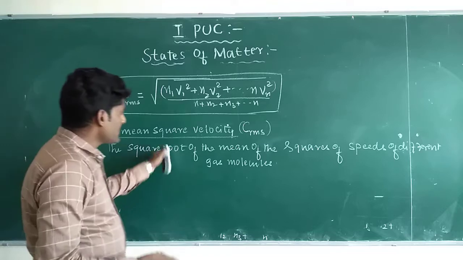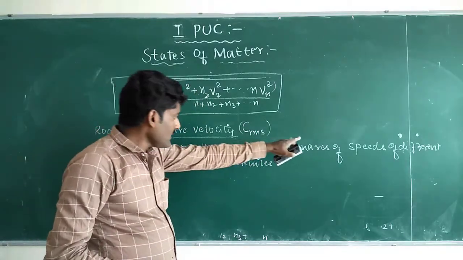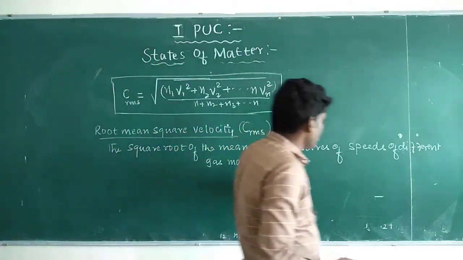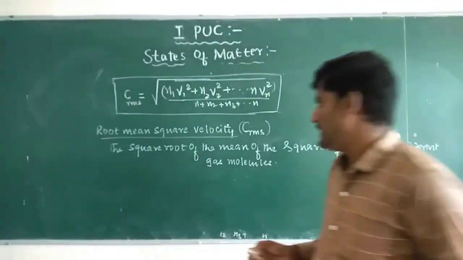So it is the square root of the mean of the squares of the speeds of different gas molecules. So it is called the root mean square velocity.